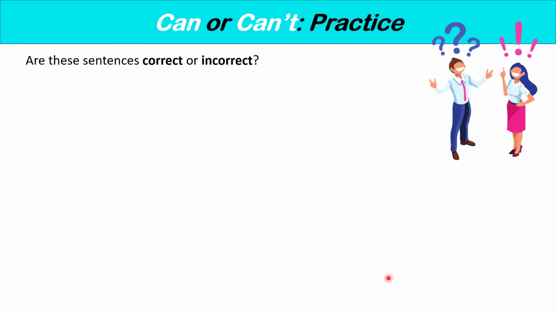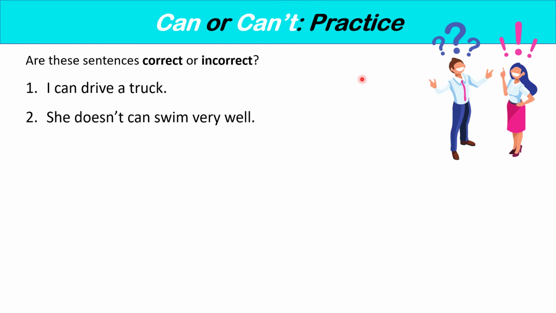Okay, so now we're going to do a practice session using can or can't. Are these sentences correct or incorrect? If they are incorrect, you must correct them. Number 1, I can drive a truck. Number 2, she doesn't can swim very well. Number 3, do you can speak Japanese?